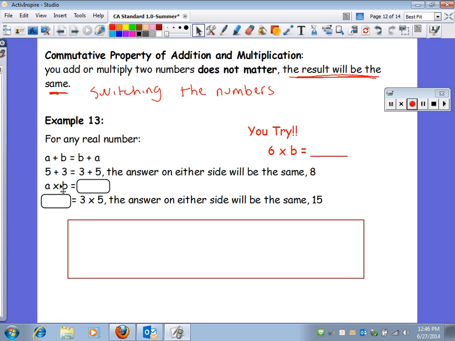If I take A times B and make it B times A, I'm going to get the exact same answer. If I take 5 times 3 and make it equal 3 times 5, they'll both be 15. You could switch numbers around and it does not change. So if I had 6 times B, then I could put B times 6. And that would still be the exact same thing.